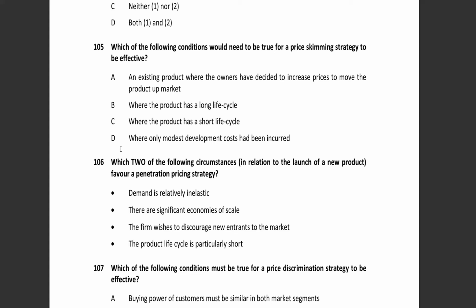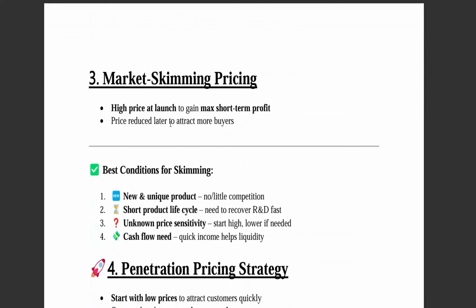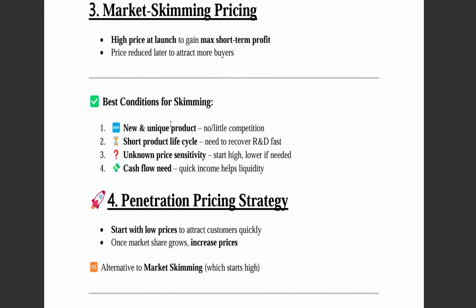Which of the following conditions would need to be true for a price skimming strategy to be effective? Now let's recap the price skimming strategy. So price skimming is the opposite of the penetration pricing strategy. Here we will launch the product at a higher price to gain the maximum short-term profit, and later on we will reduce the price of the product so that more customers will buy the product later on. The best example is iPhone. iPhone launched their product initially at a higher price, and later on they reduce the price of the same product so that they attract more customers.